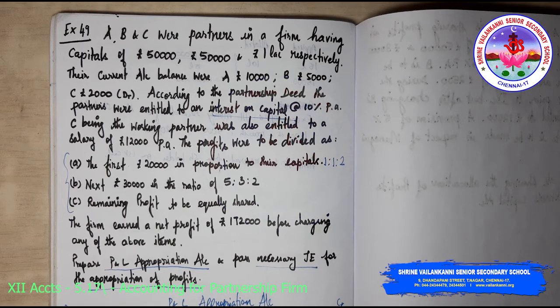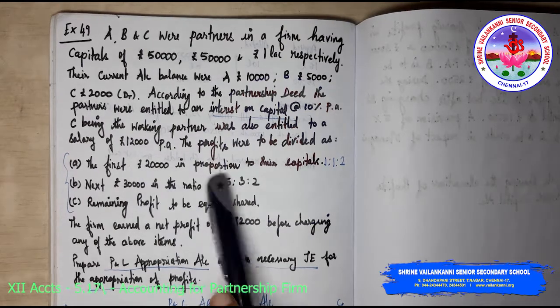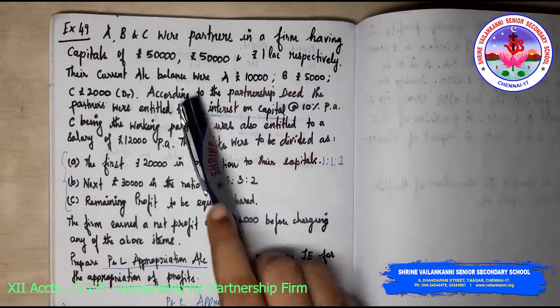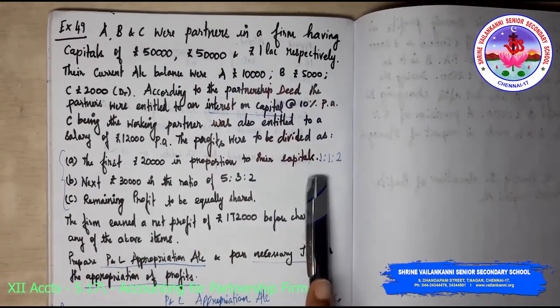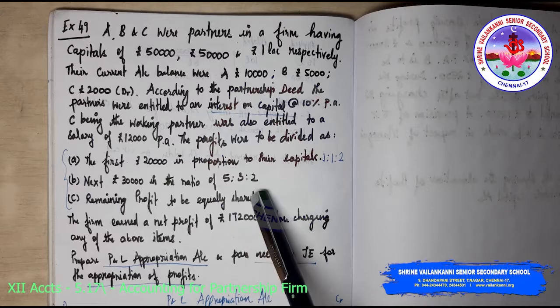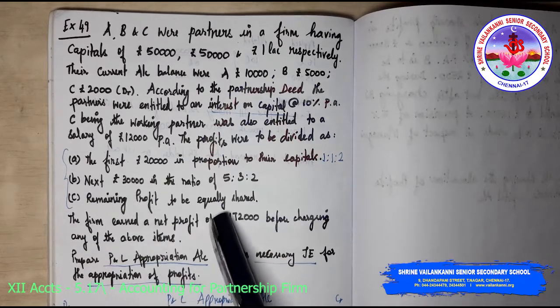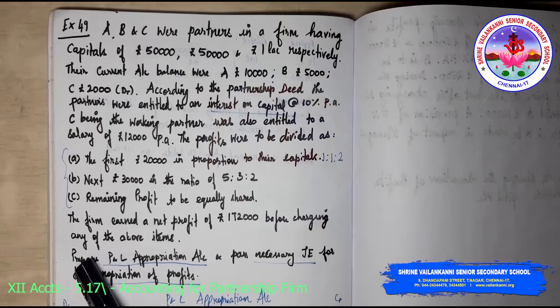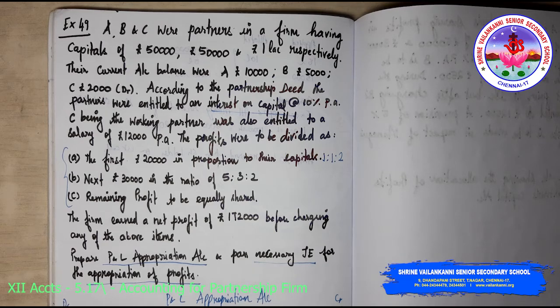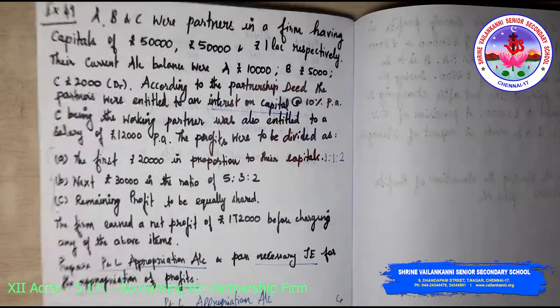The profits are to be distributed as follows: the first 20,000 is to be apportioned in proportion to their capitals, which is 50,000, 50,000 and 1 lakh, otherwise in the ratio 1:1:2. The next 30,000 in the ratio of 5:3:2, and the remaining profit to be equally shared. The firm earned a net profit of rupees 1,72,000 before charging any of the above items. Prepare P&L appropriation account and pass necessary journal entry for the appropriation of profits.